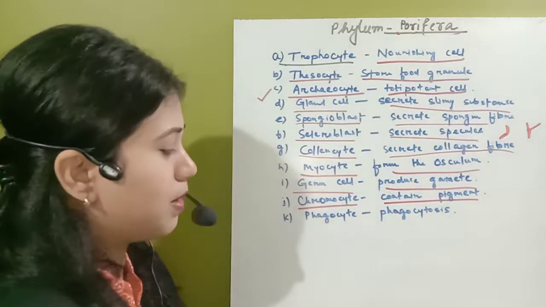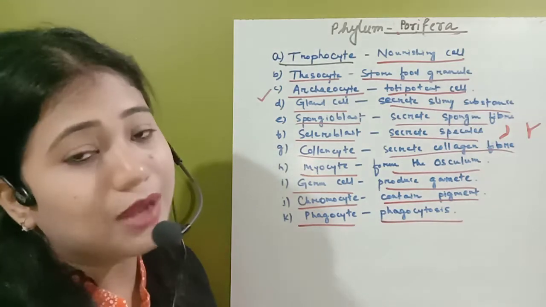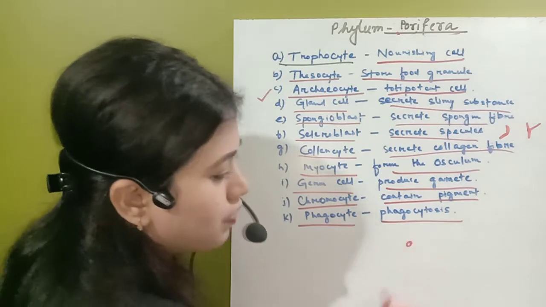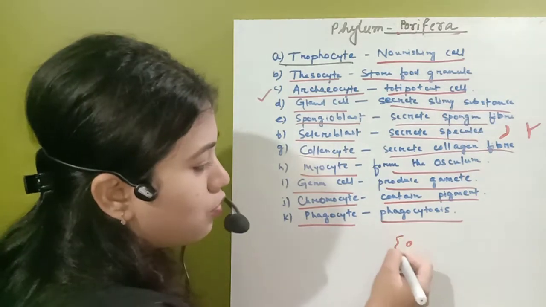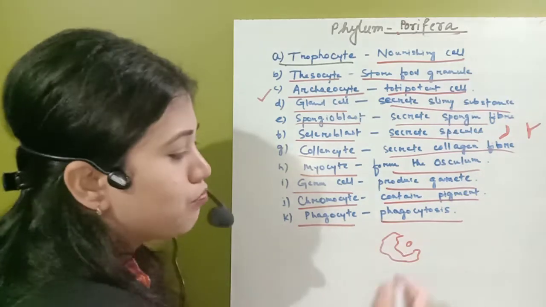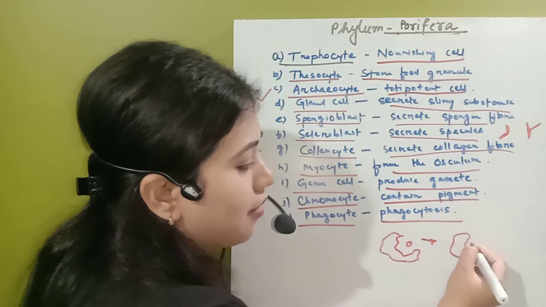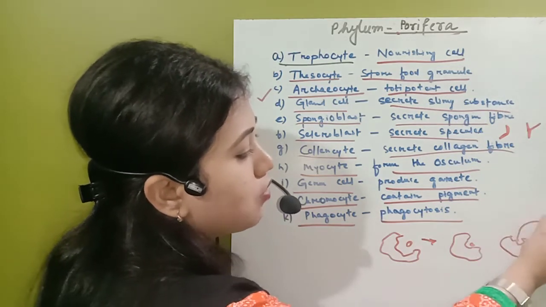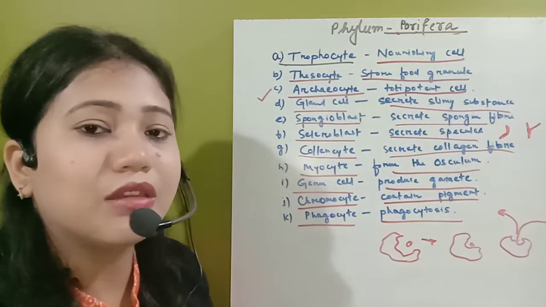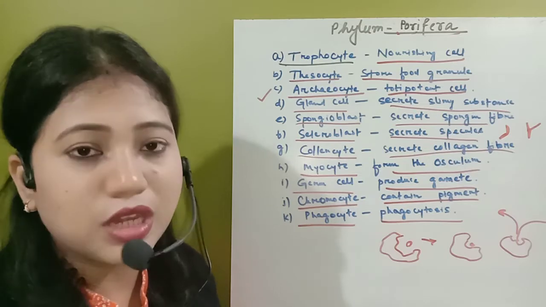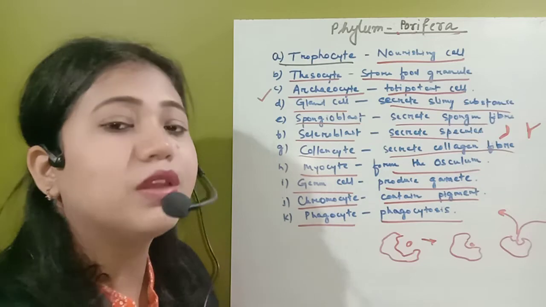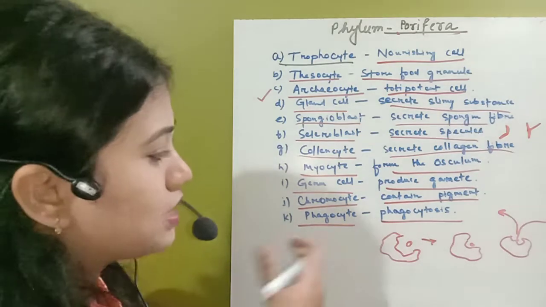And the last one, remember, is the phagocyte. It will help in phagocytosis. Phagocytosis means, first of all, suppose this is one type of particle. Now this phagocyte will come to that substance, engulf it, take it to another location, and transfer it. So the phagocyte helps in transportation of different nutrients. Suppose the oocyte has trapped some food, then that food will be transported to another region by this phagocyte.